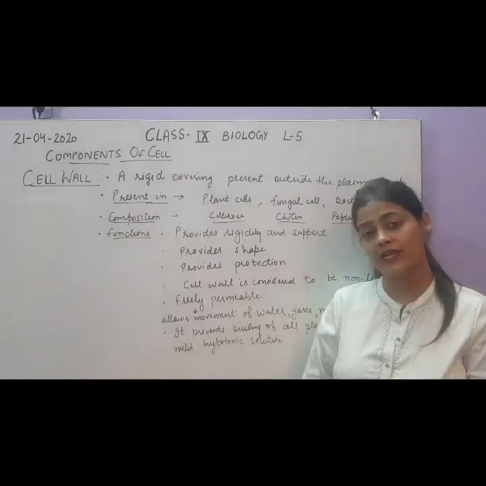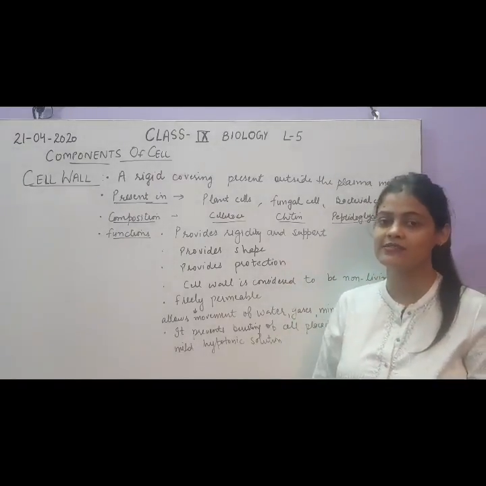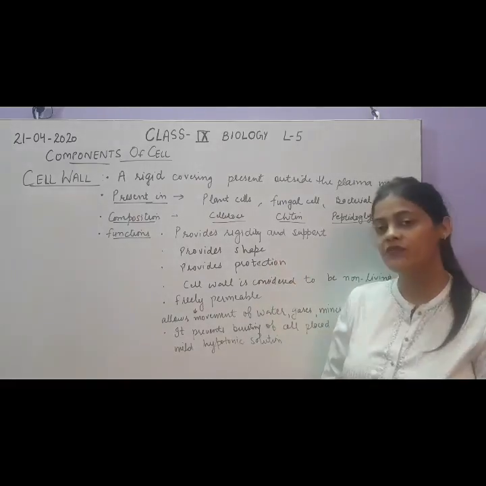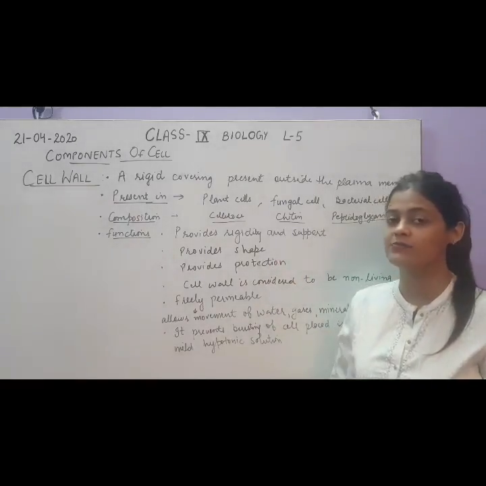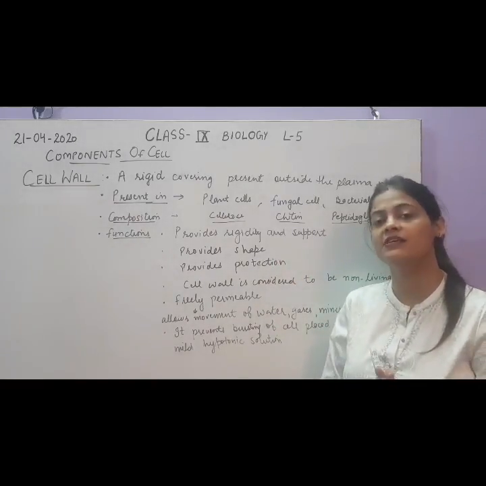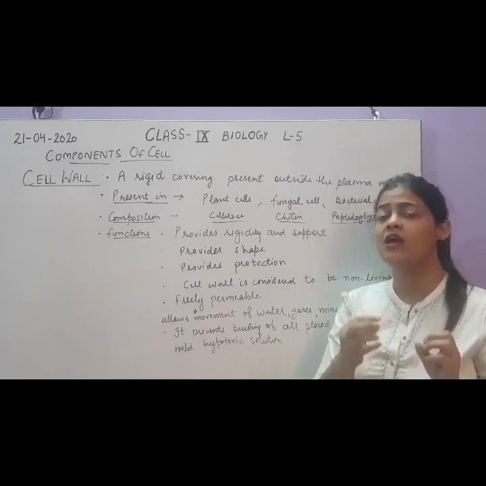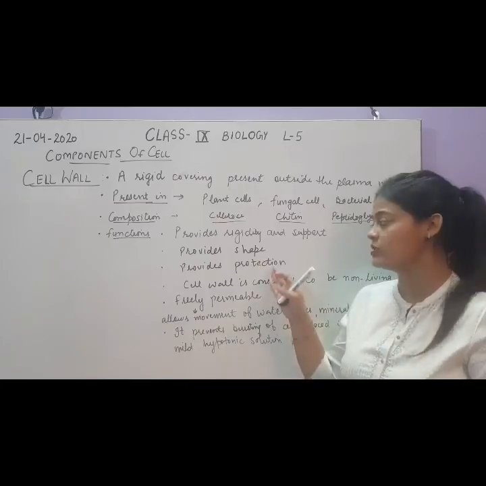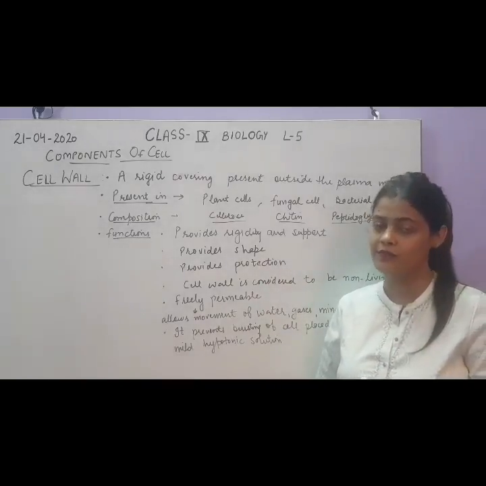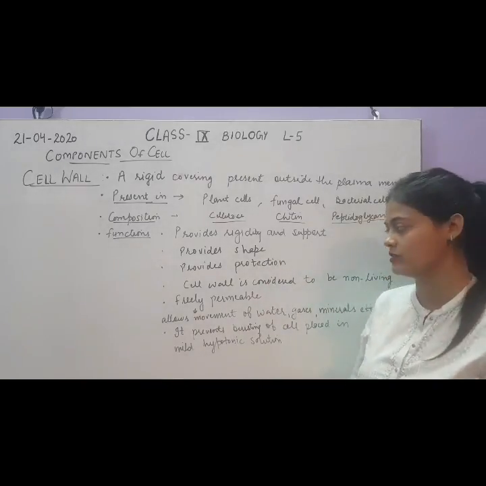Next, it provides protection. This point we have already discussed: protection is the main function of the cell wall, because plants and microorganisms can survive in any kind of weather condition, rain, high temperature, low temperature, because of the cell wall around them, which provides them protection.